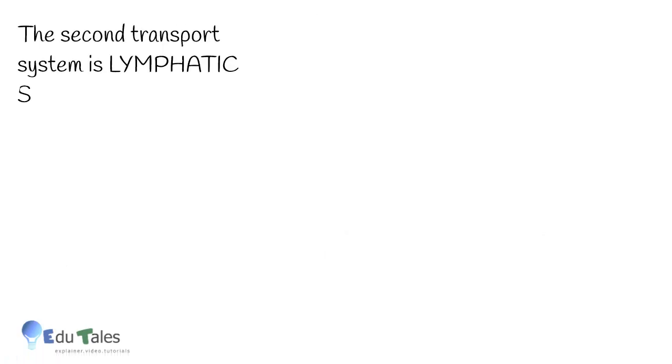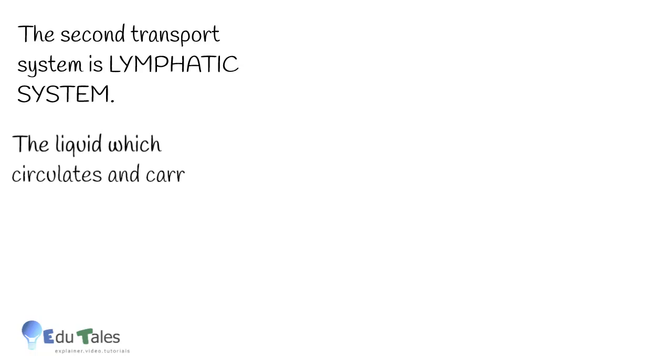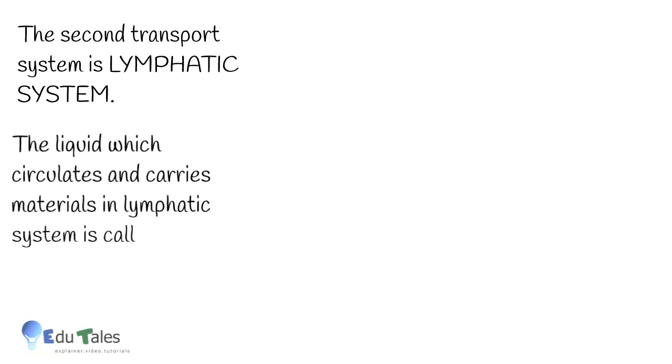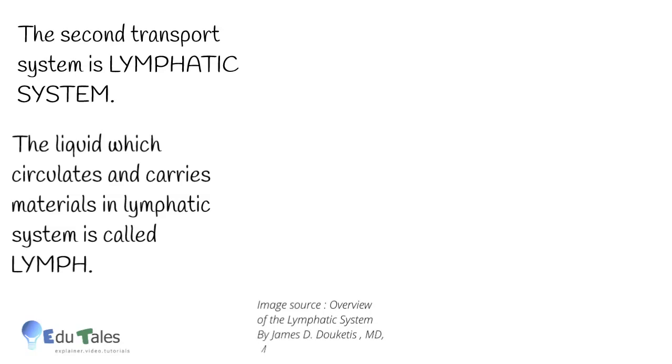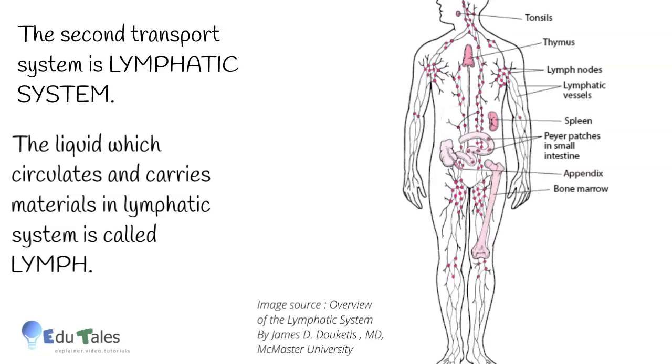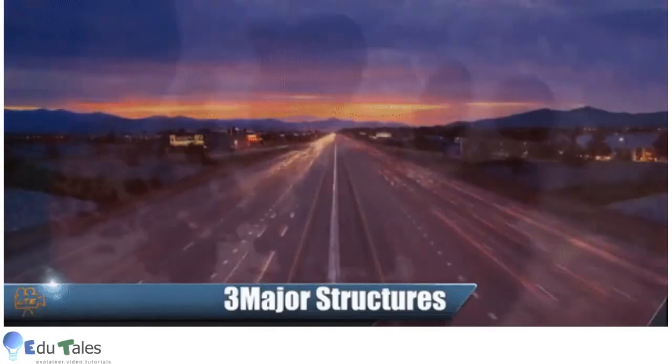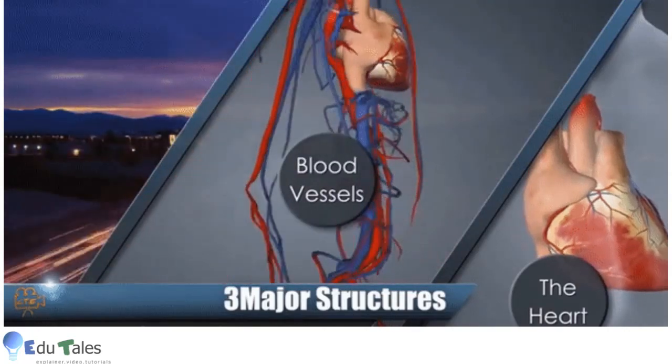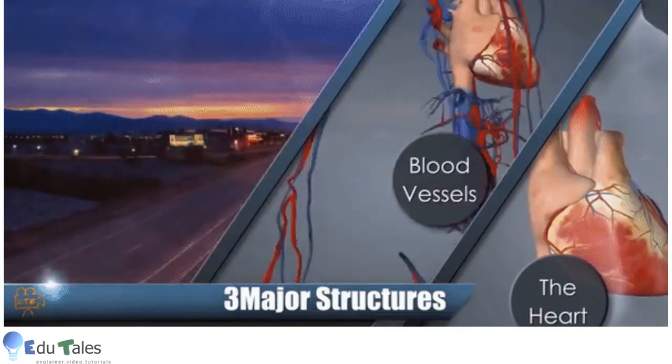The second transport system is lymphatic system. The liquid which circulates and carries materials in lymphatic system is called lymph. This we'll study in detail in the next video. Now, let us focus on blood circulatory system and its components, that is blood, heart, and blood vessels and capillaries.